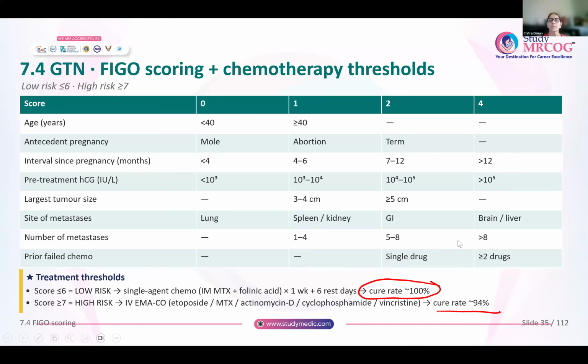So this chart is something that is very important. It has to go on your study watch, and you should be able to calculate what is the score for women, whether you want to give single dose or you want to give multi-drug chemotherapy.